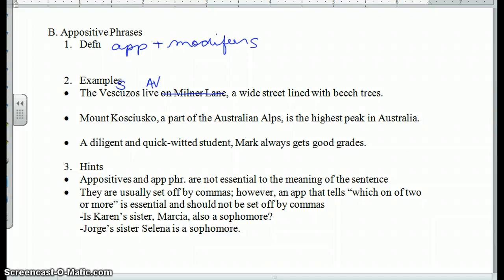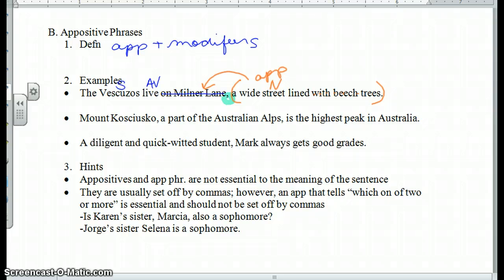On Milner Lane is a prep, but here's a comma. What do I have after? I've got a noun. I also have a participle prep phrase, but the wide street, what kind of a street? Participle lined with beech trees. All of this is a phrase. It's dominated by that noun. It's telling me more about Milner Lane. So this is my appositive phrase right here.